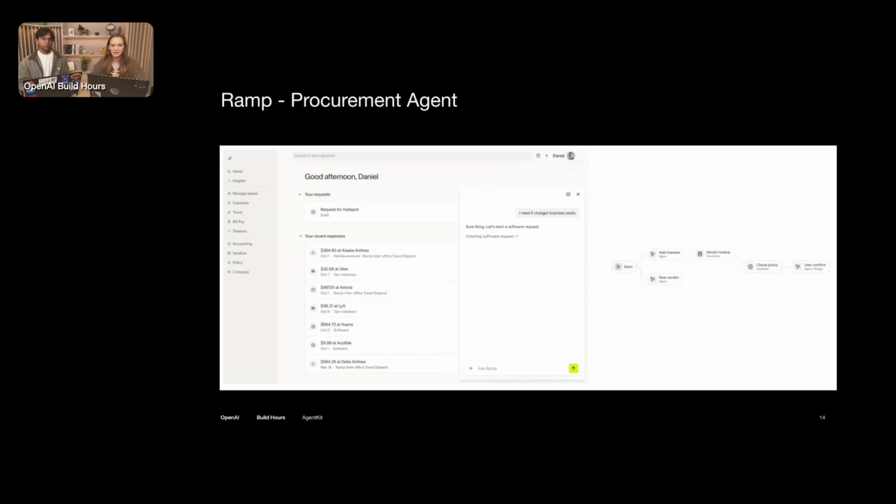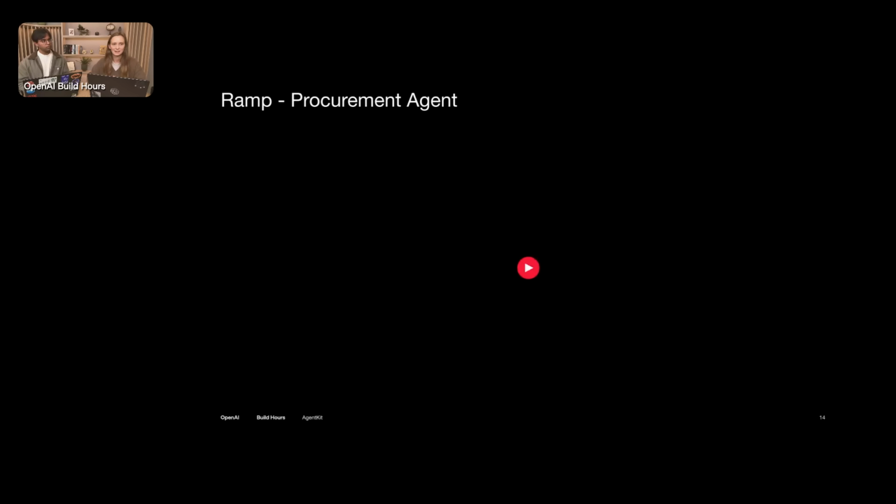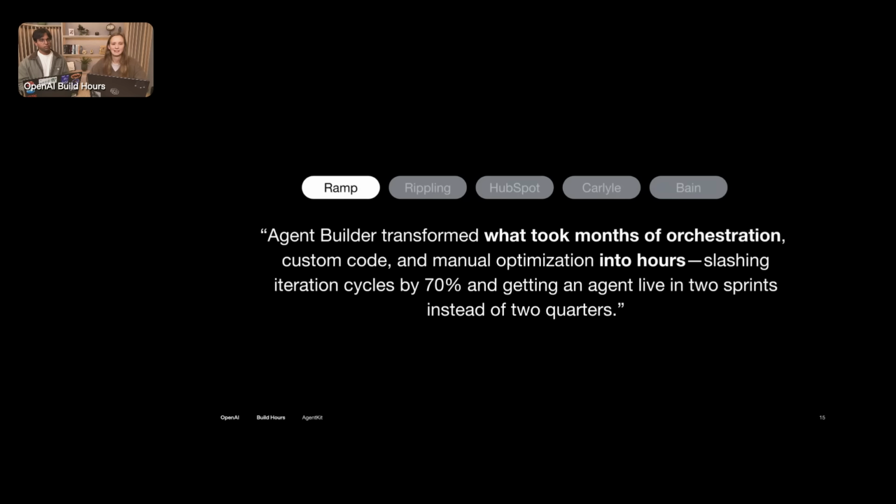They used ChatKit to visualize this UI to the person requesting software. They used Agent Builder on the back end to orchestrate the agent flow. And they used evals to make sure that it would work at scale in production. While this isn't live on their platform yet, we hope that it will be in the near future. And that was a quick run through of what they actually built and the prototype.